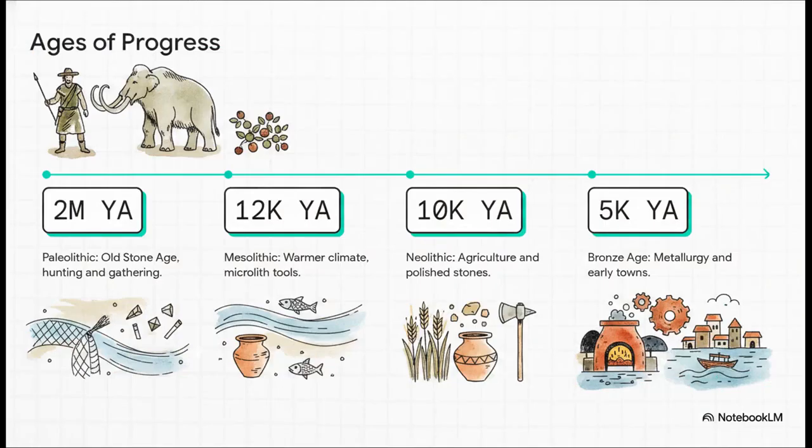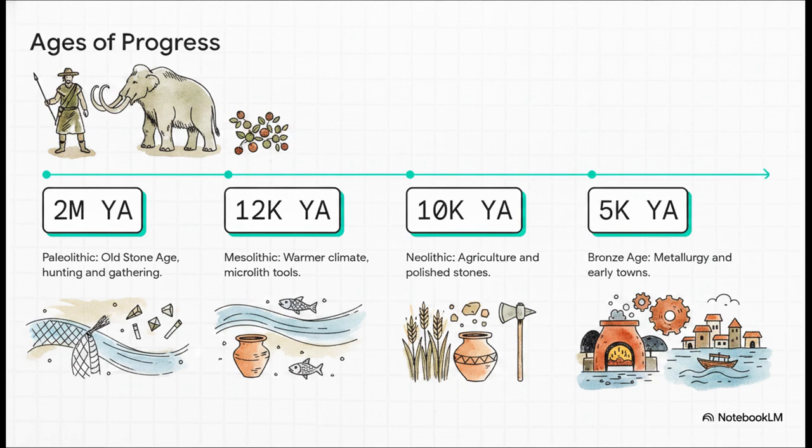So looking at this timeline, you can really see how technological progress just rapidly accelerated. 2 million years ago, we were deep in the Paleolithic or Old Stone Age, relying strictly on hunting and gathering just to survive. But then, around 12,000 years ago, a warming climate ushers in the Mesolithic era. We started making tiny microblades, basically the Swiss Army knives of the ancient world, which were absolutely perfect for fishing and gathering. Fast forward a mere 2,000 years, and we hit the Neolithic or New Stone Age.